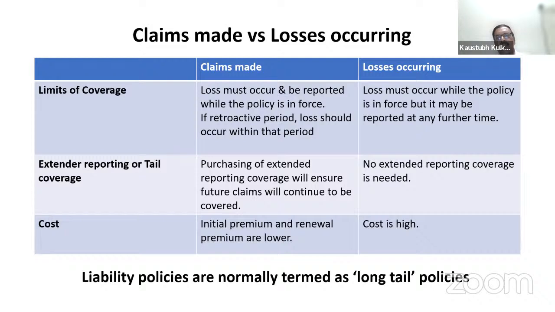So generally in India, we are giving policy on claims made basis, wherein the retroactive date, retroactive period is mentioned, and due to this retroactive date, there has to be a policy in force at the time of loss, and there has to be a policy in force at the time of claim payment. So this is the difference between claims made basis and losses occurring basis.